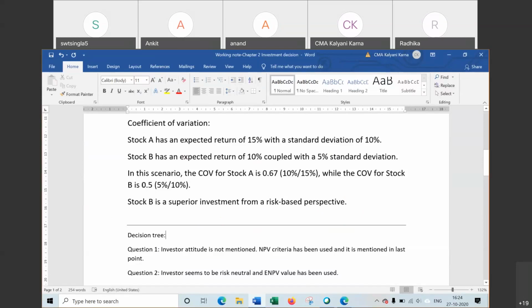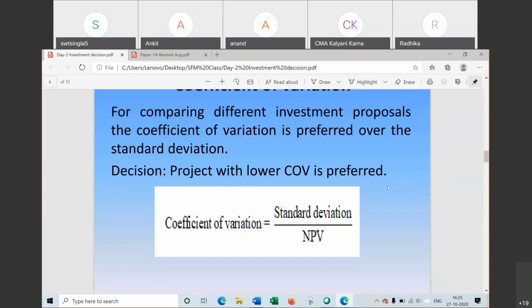Now in the same way as standard deviation, where we took the lower value as preferable, here also the stock or project with lower coefficient of variation will be preferred. So coefficient of variation for B is lower. It will be taken as superior investment from risk-based perspective. So coefficient of variation is used in the case of risky projects, and that project will be selected which has lower coefficient of variation.